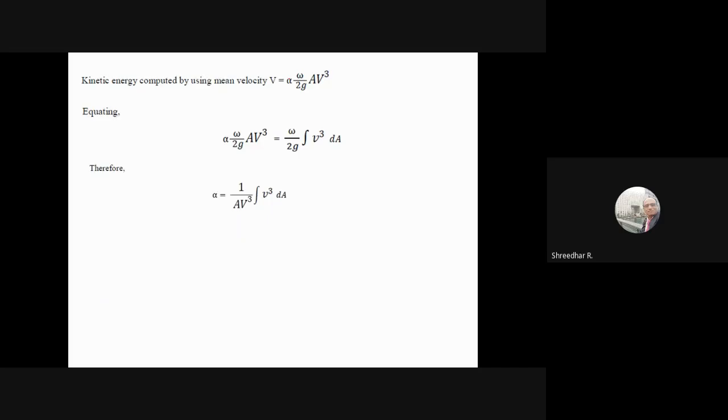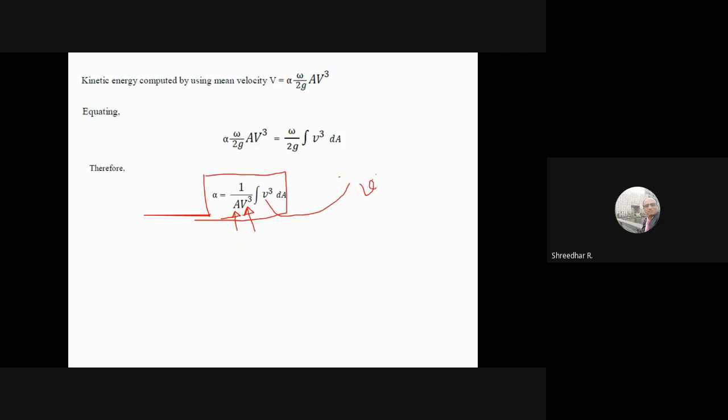Now, note down this particular equation, which might be helpful for you. Suppose for a particular section the cross section area is given to you, so you can substitute here. Uniform velocity or average velocity over the section is given to you, and then they will give an expression for velocity.